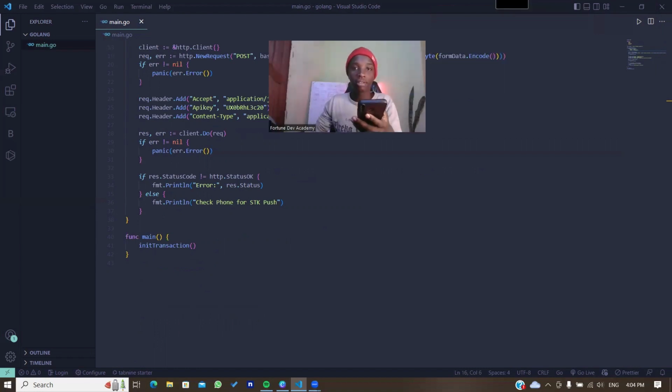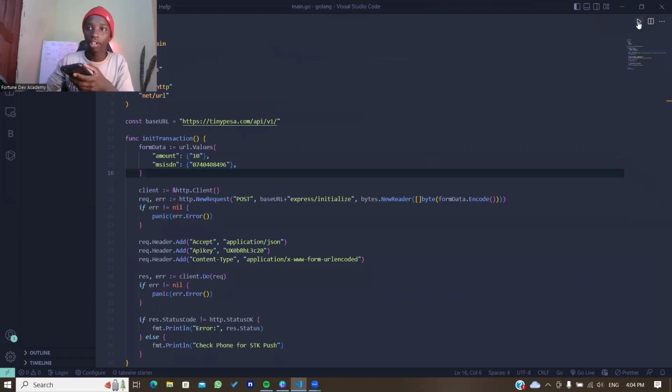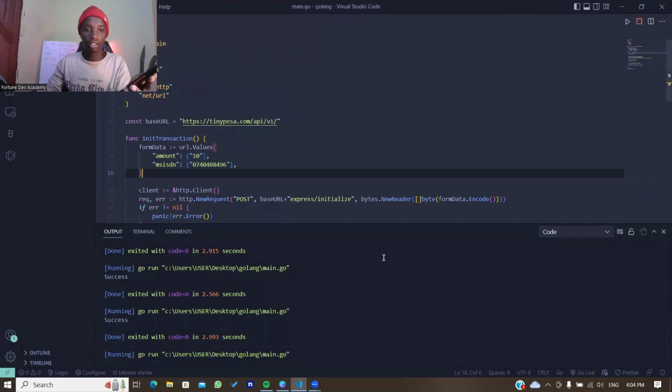And it will be down in the description, of course, in a GitHub repo so that you actual Golang experts can use this. So if I go ahead and run this, check phone for STK push. Yep, so it's right there.